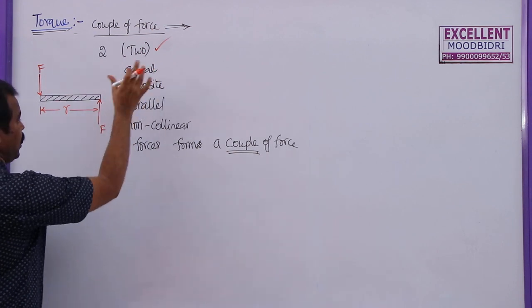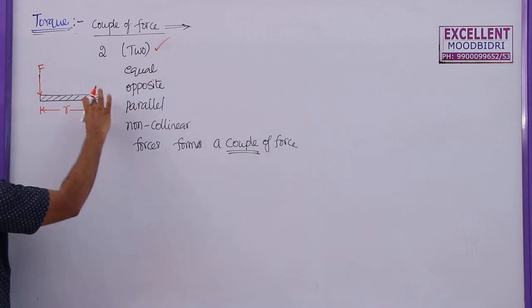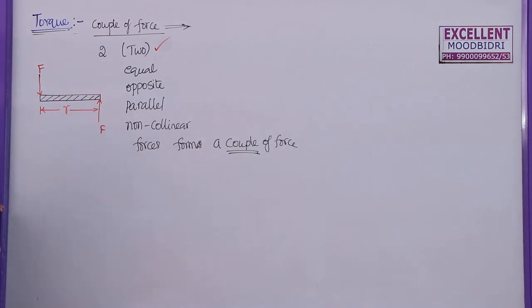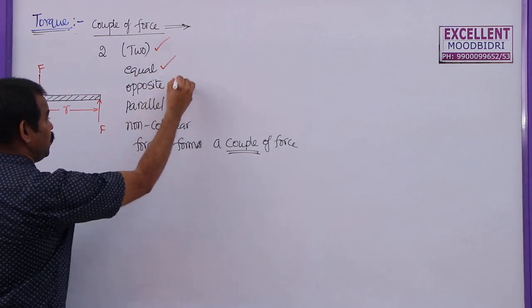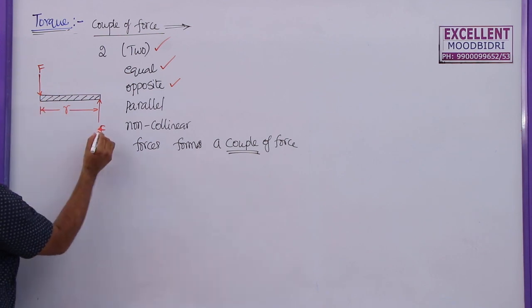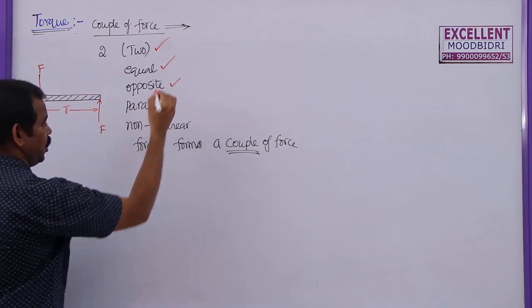Whether they are equal or not in magnitude: you see this one and this one, both are similar. That means in the couple of force, one force is equal to the magnitude of the other force, and these two forces must be equal in magnitude. So they are equal in magnitude, but they must be opposite in direction. This is acting downwards, this is acting upwards. So they are acting in the opposite direction.